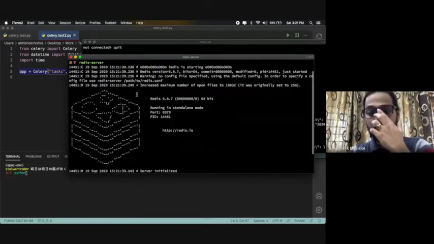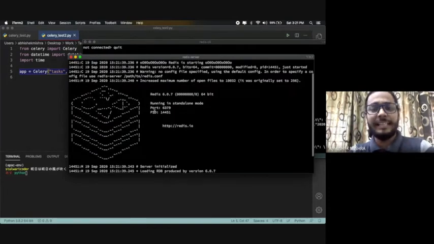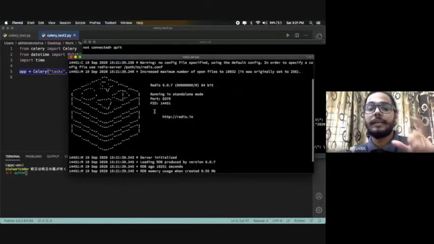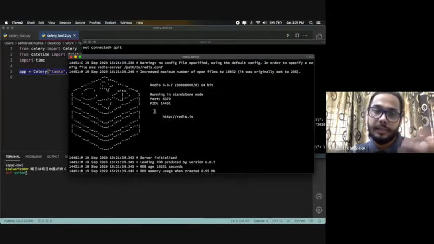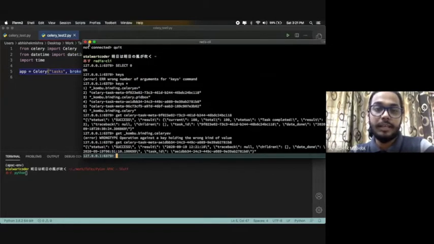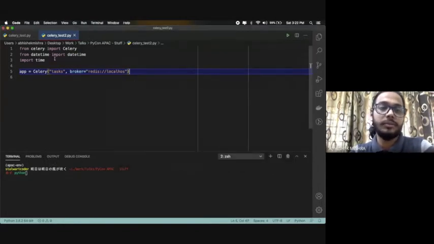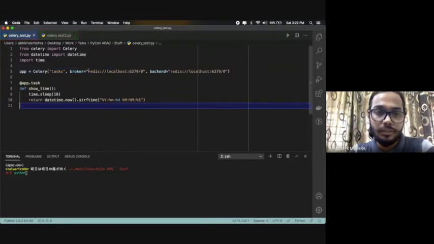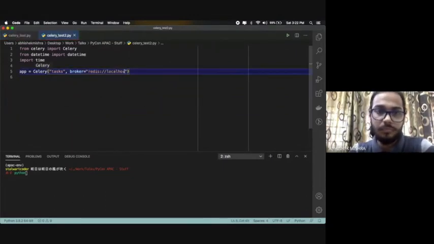The broker URL will be the actual Redis URL where it is running. I'm just closing this for the moment, and I'll also show you how to get the result. I'm just copying the URL here, because I'm being lazy about typing.